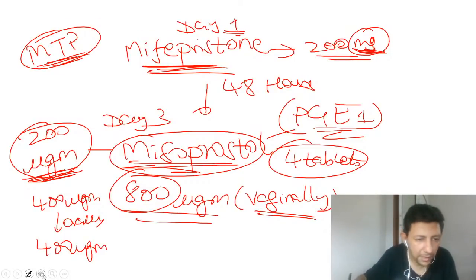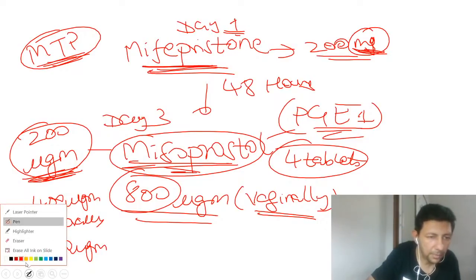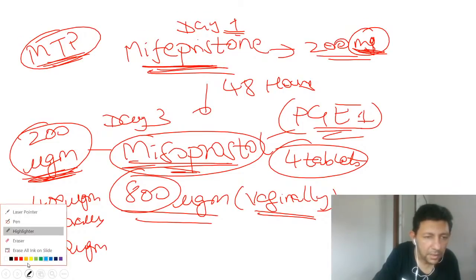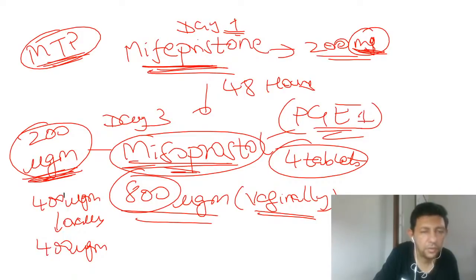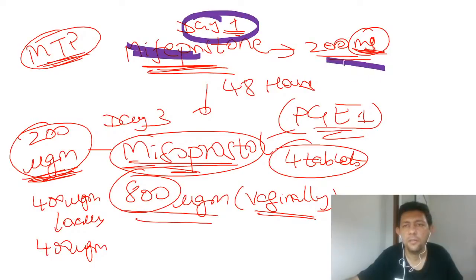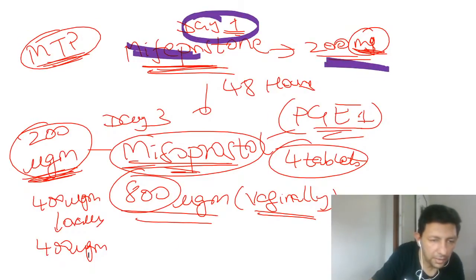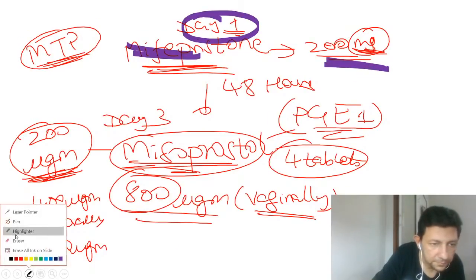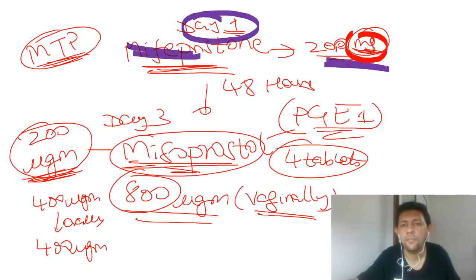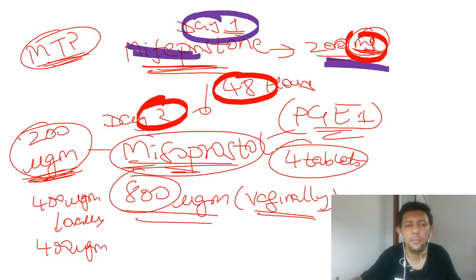I repeat. So this is your recommended regimen for your MTP, medical termination of pregnancy in the first trimester. Okay, mifepristone is given on day 1, 200 milligram, followed by 48 hours later, on day 3.